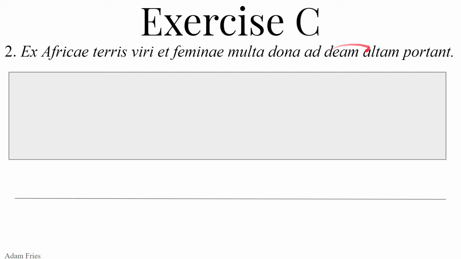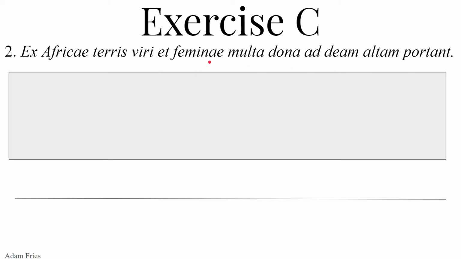towards the tall goddess. So let's go ahead and say that the men and the women are the subject, because they can be. The men and the women, and that fits with the verb. The men and the women are carrying, and multa dona can be the direct object, the many gifts. Now, could we say they carry the man and woman's many gifts to the tall goddess? Yeah, sure. The subject could be just they.